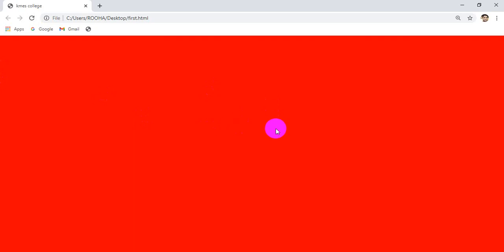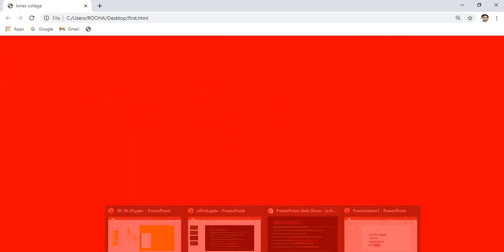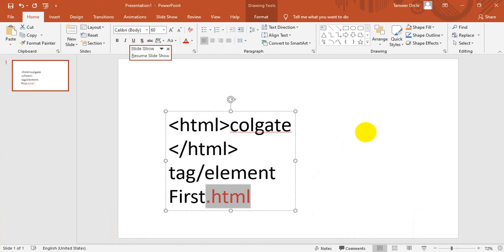Now what is an attribute? I just want to tell you what an attribute is. An attribute is nothing but a feature or characteristic of anything. For example, if I say a pen is an HTML tag, what could be the attributes? The pen color, the pen brand, the pen price. These are three attributes of a pen.